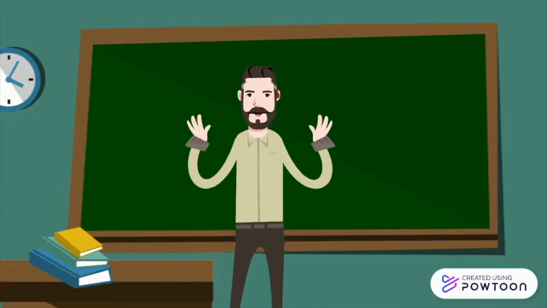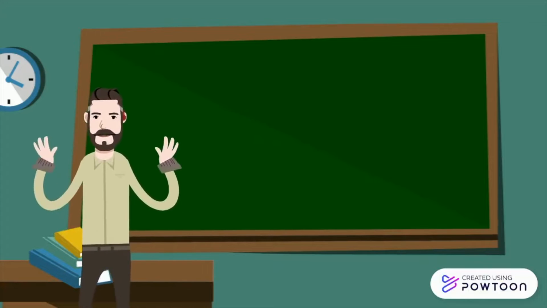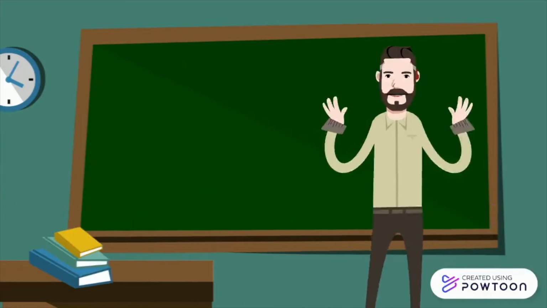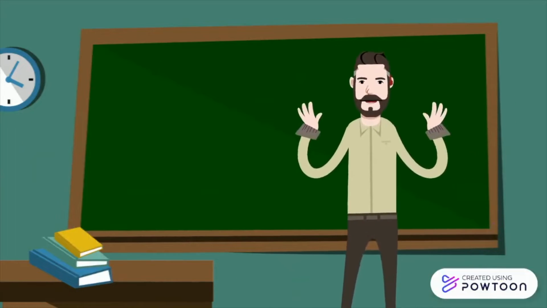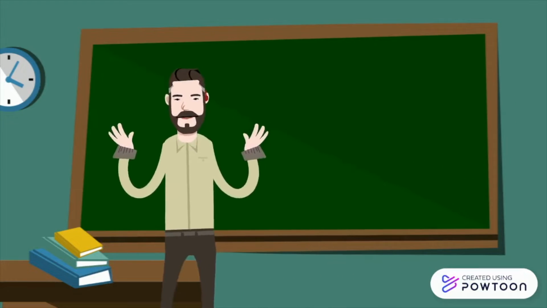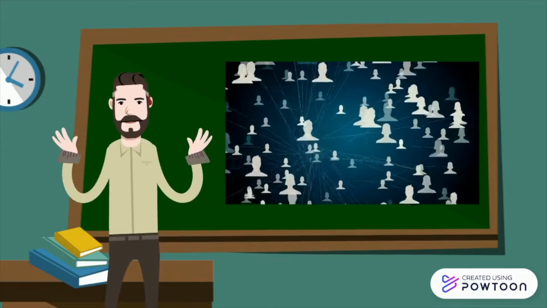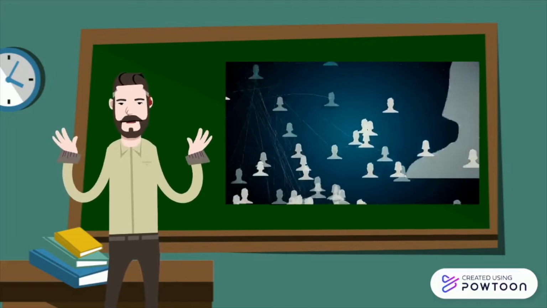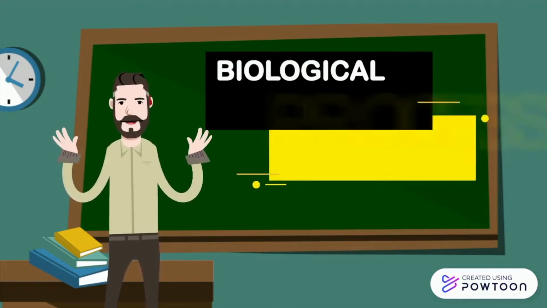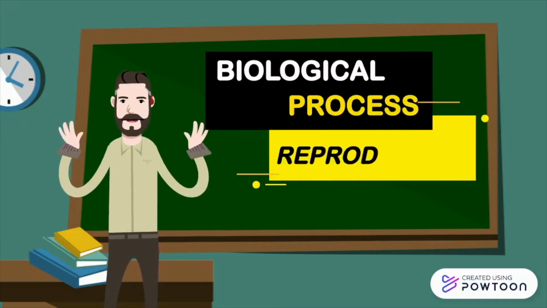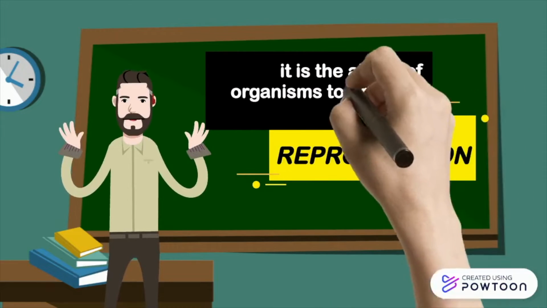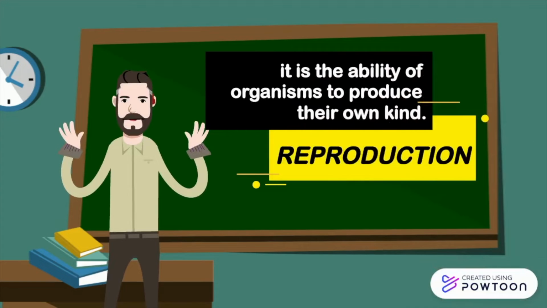In this video, we will talk about reproduction, asexual and sexual. As organisms cannot live forever, therefore, to preserve the species, organisms must produce new organisms that have the same traits as them. This is done through a biological process known as reproduction, which is the ability of organisms to produce their own kind.